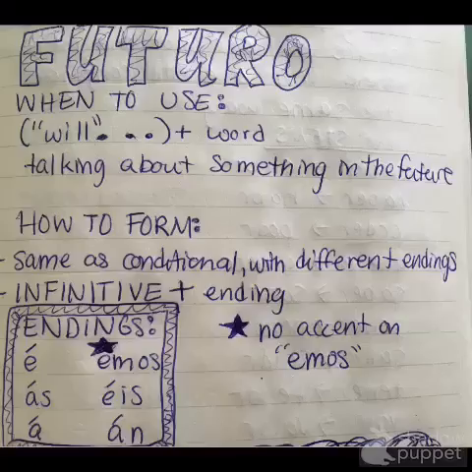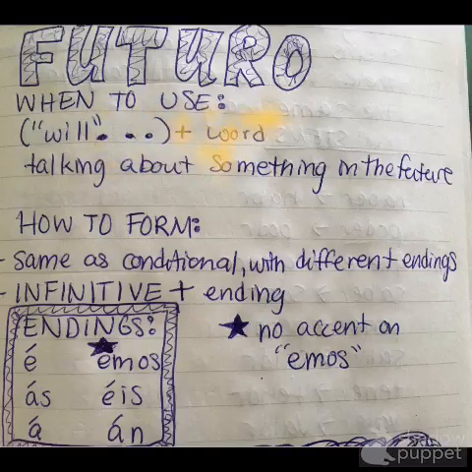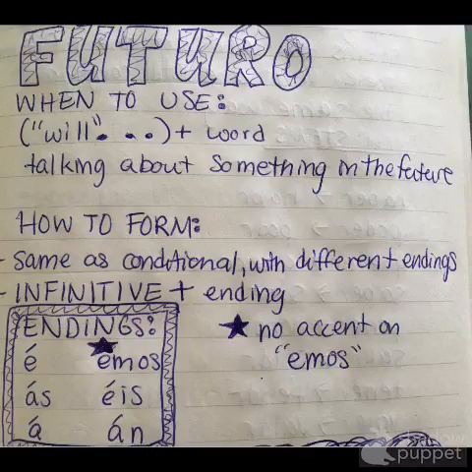So today I'm going to talk about the future tense, or el futuro in español. You use this when you are talking about something in the future. The literal translation is that someone will do something, plus the word, whatever word you're using, will change the meaning, obviously. It is very easy to form, especially compared to the present and the imperfects and the preterite, because with this one, all you have to do is add these endings directly to the infinitive.